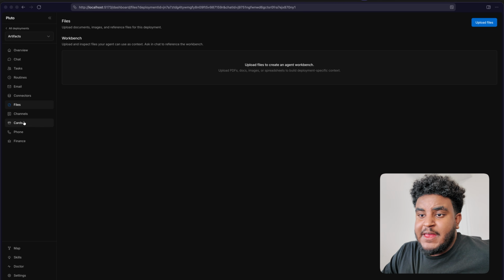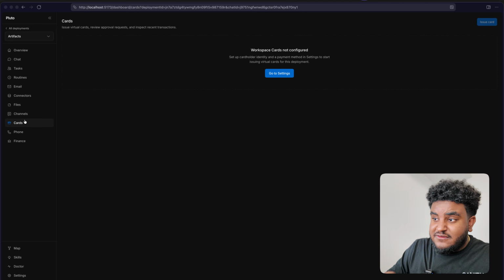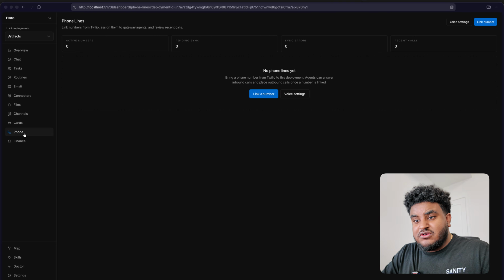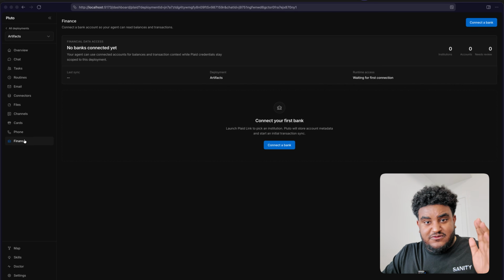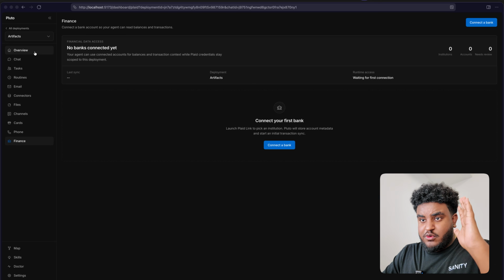This is pretty awesome. And then cards. I'm actually working on being able to give the agent its own credit card, virtual card, so it can make payments, has its own phone line. And then finance is something cool where you can connect your business's finances and it can read all the information, right? So this is basically an agent for businesses.